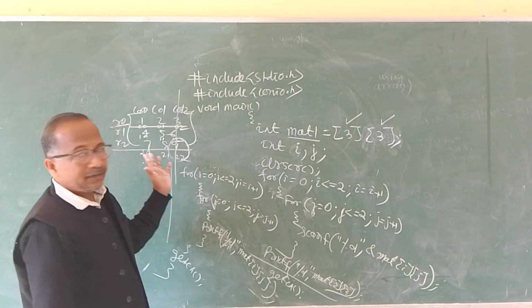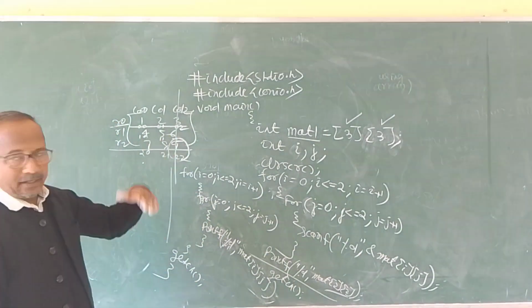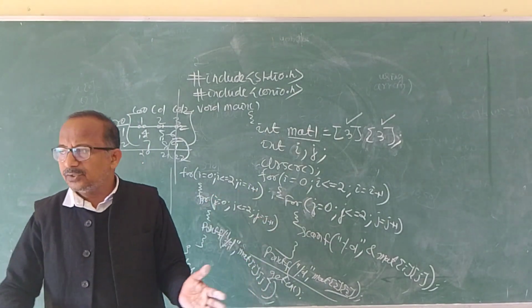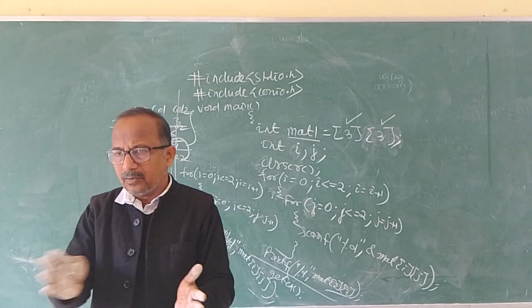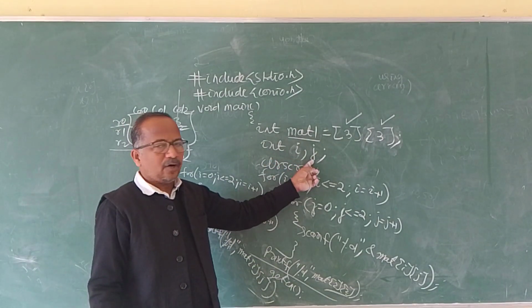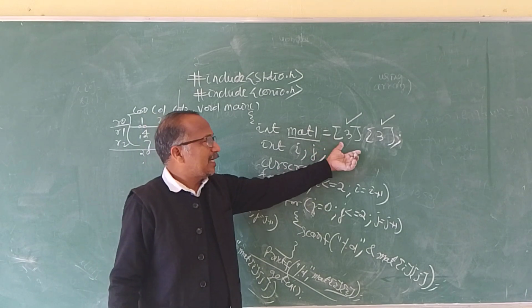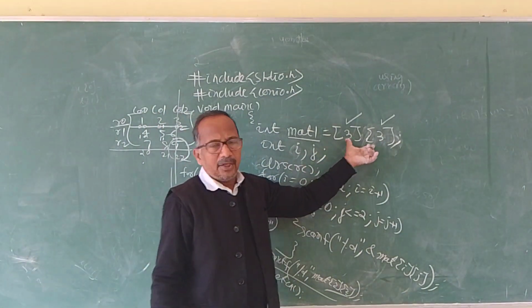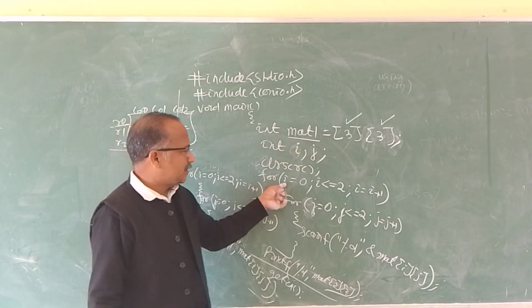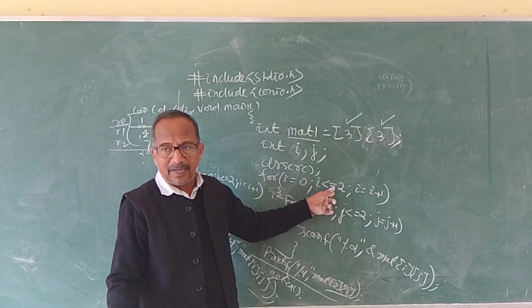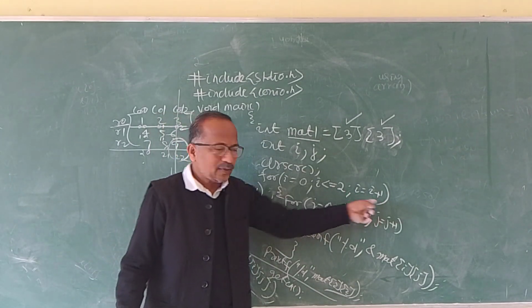This is simple. If the question is that you have to enter a matrix and print it, a matrix is a two-dimensional structure of rows and columns. So i represents the row and j represents the column. Here you declare the maximum row as 3 and the maximum column as 3. So you start with for i is equal to 0, i less than or equal to n minus 1, that is 3 minus 1, which is 2, i is equal to i plus 1.